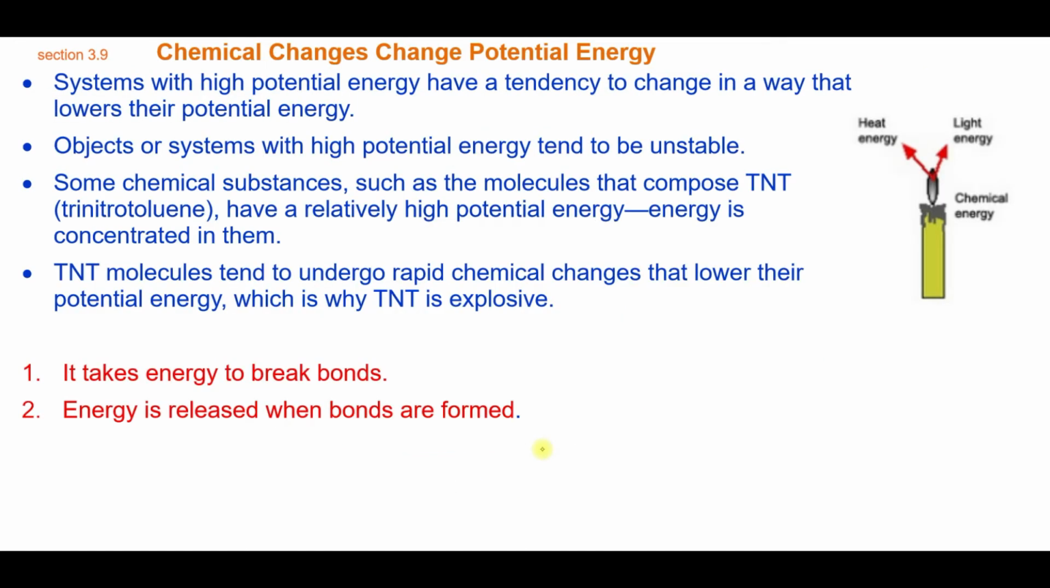If a system or a chemical has high potential energy, it tends to change in a way that makes it have a lower potential energy. That means that materials that have high potential energy tend to be unstable or reactive. So if we look at TNT, dynamite, trinitrotoluene, it has a pretty high potential energy, so there's a lot of energy in there. It's a rapid chemical change that lowers the overall potential energy, and it gives off that energy in both heat and light, and that's why it's so explosive.